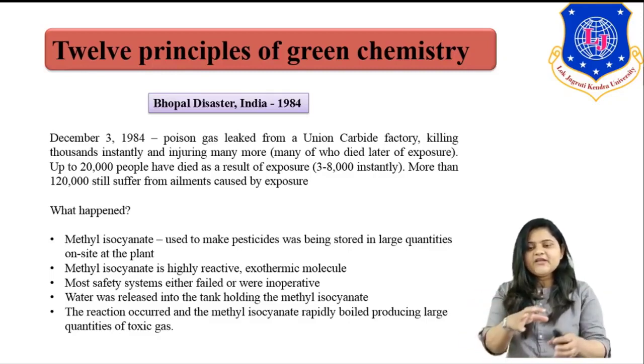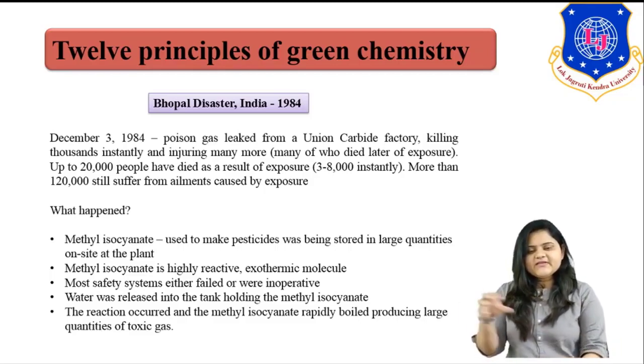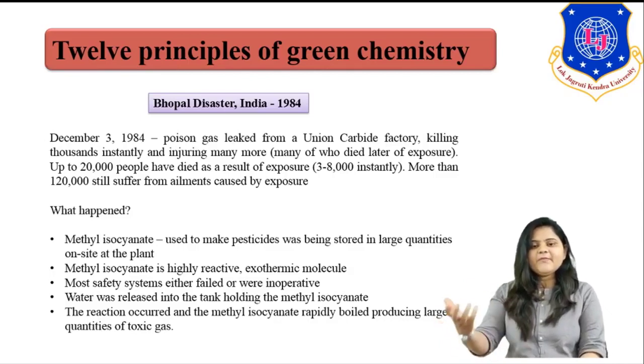MIC was stored in large quantities at the production site itself, and it is highly toxic and highly reactive, right. Because of poor management and poor functionality of safety parameters, a sudden release took place and the disaster occurred.